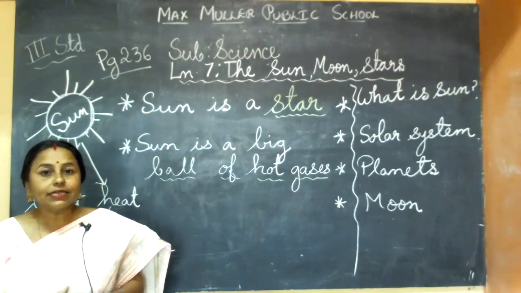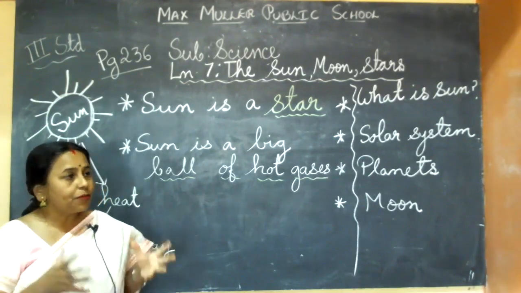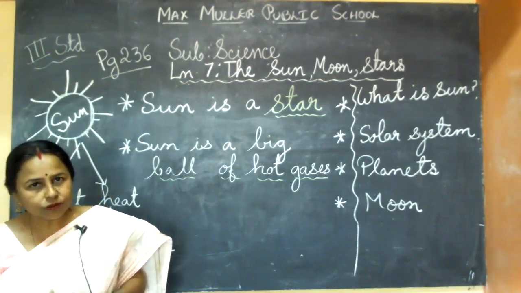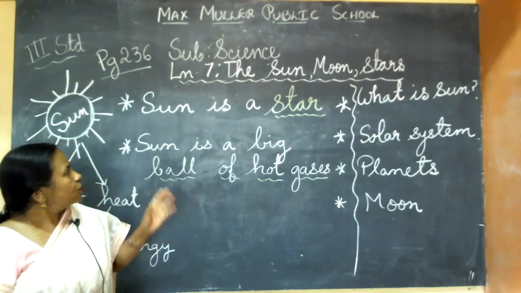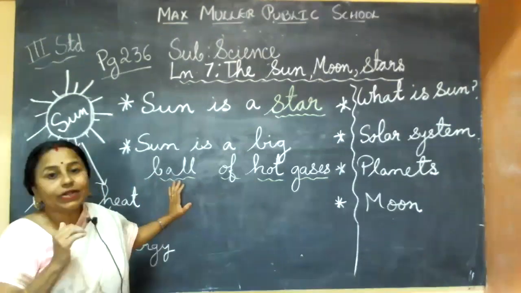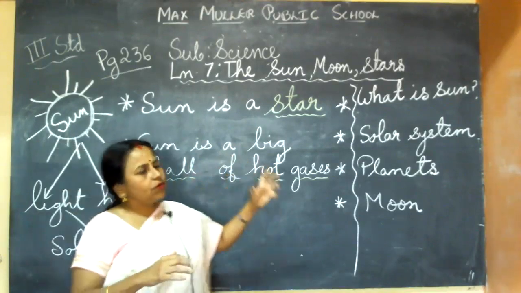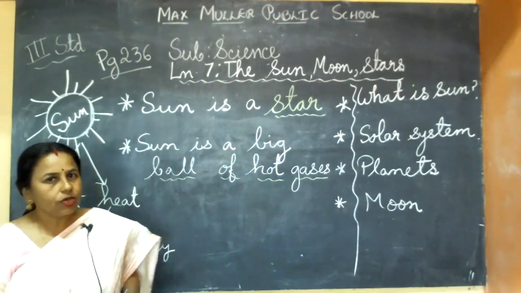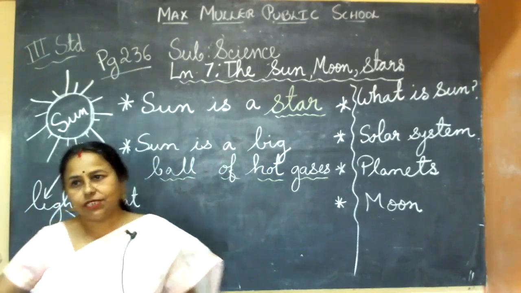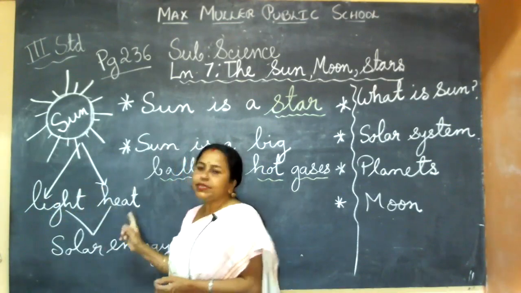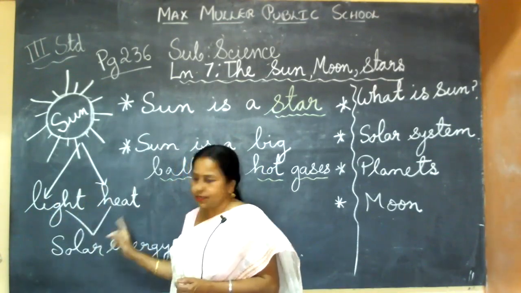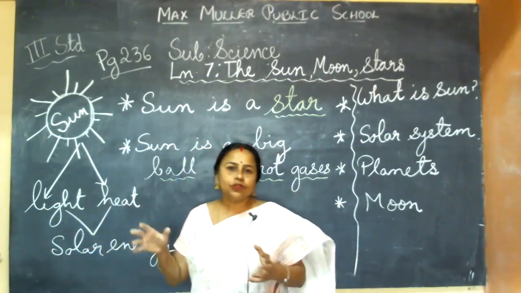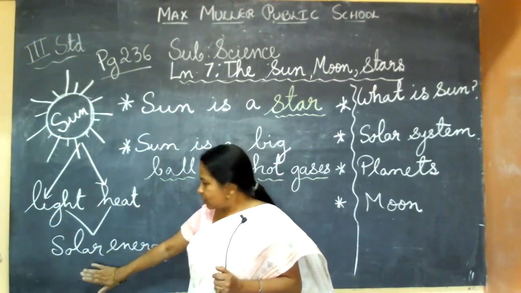If you look at the sky, the sky is a very beautiful place, is it not? You can see the bright sun in the daytime, then at nighttime you can see stars and moon. If I ask you what is the sun, as small children, you will say the sun gives us light. And it is giving us heat also. It is giving us two types of energy, two very important energies. That is light and heat. These are called solar energy. Anytime solar means it is related to the sun.